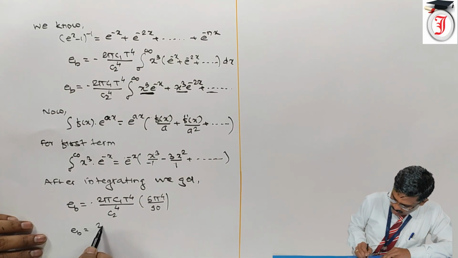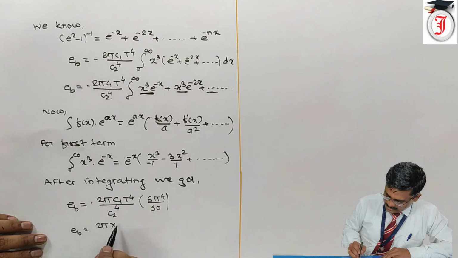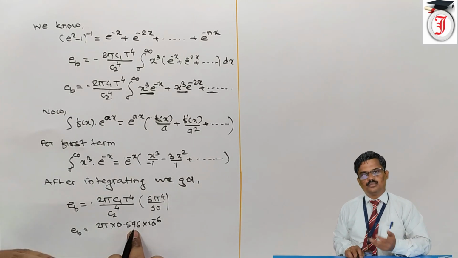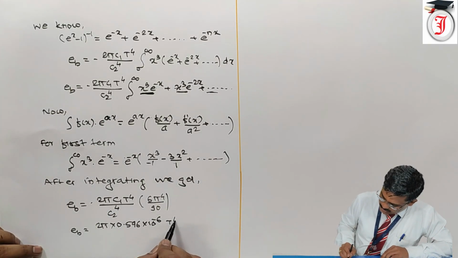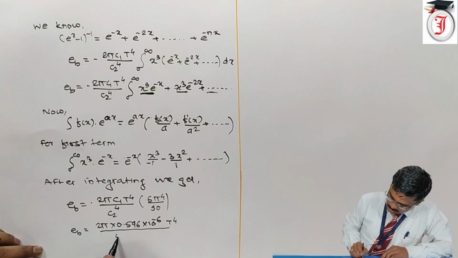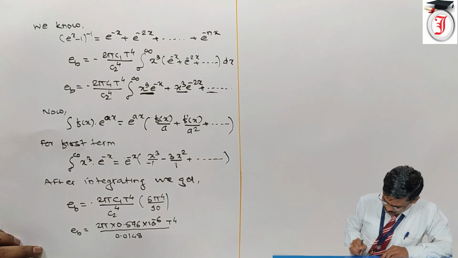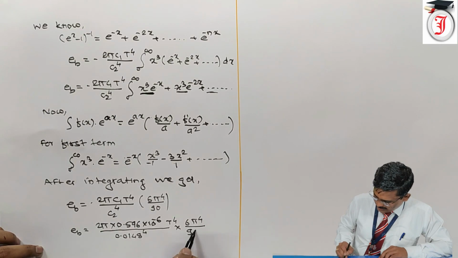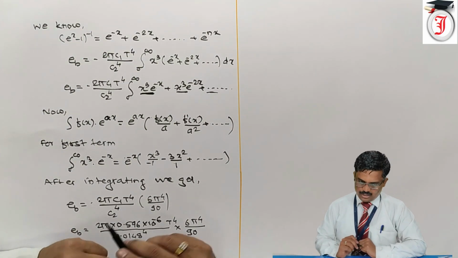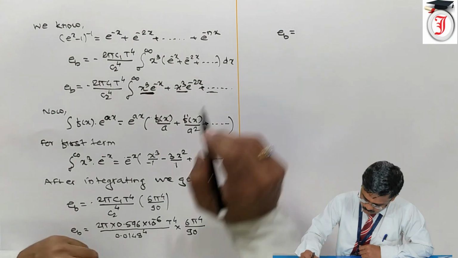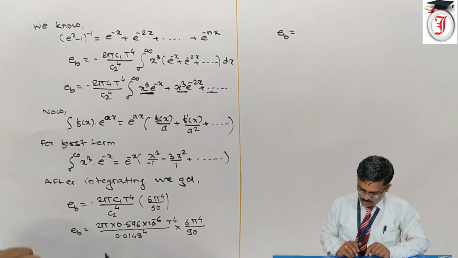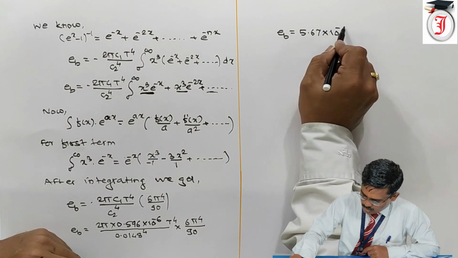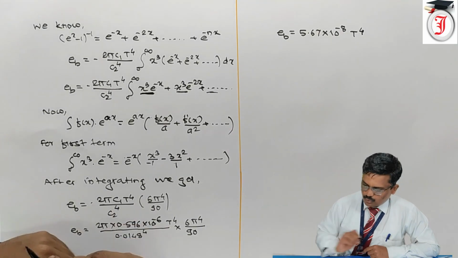So EB is equal to 2 pi into value of C1 is 0.596 into 10 raised to minus 16. In Planck's law we have these values, into T raised to 4 divided by the value of C2, which is 0.0148 raised to 4, into 6 pi raised to 4 divided by 90. And when we simplify all these values, when we calculate, we get EB is equal to 5.67 into 10 raised to minus 8 T raised to 4.